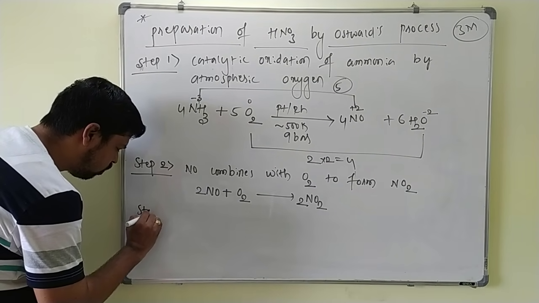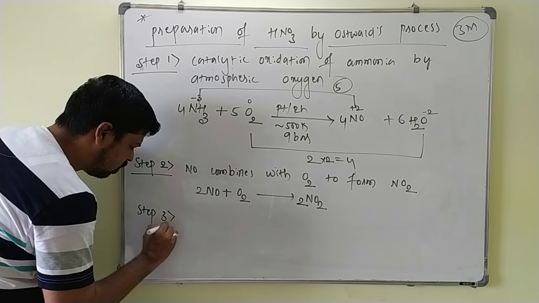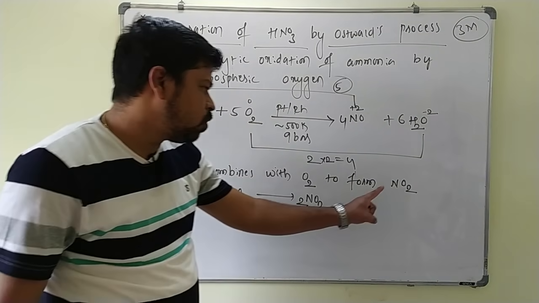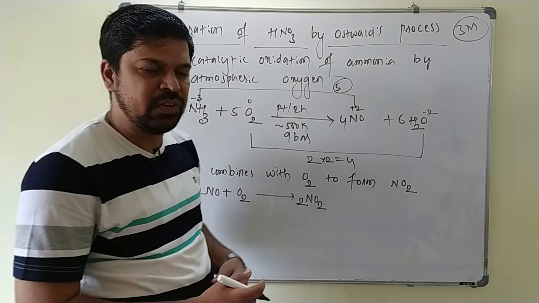Next, the last step, step 3. This NO2 dissolves in water to give HNO3. A very simple reaction.